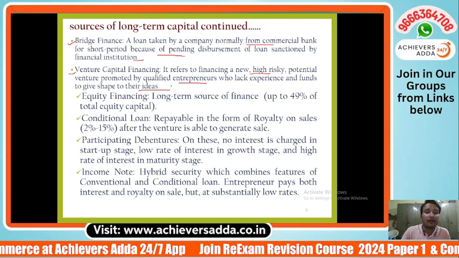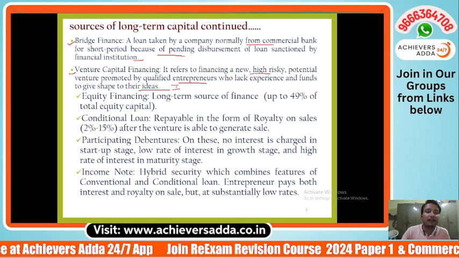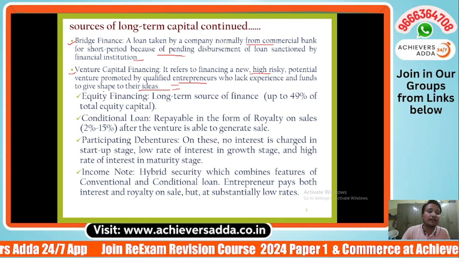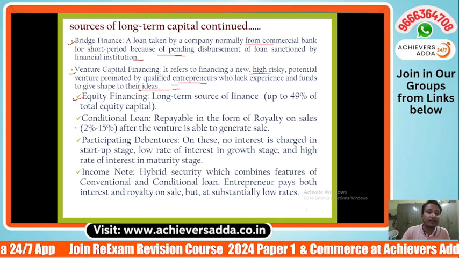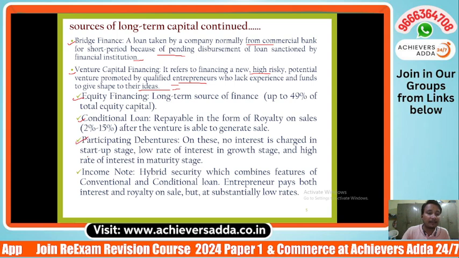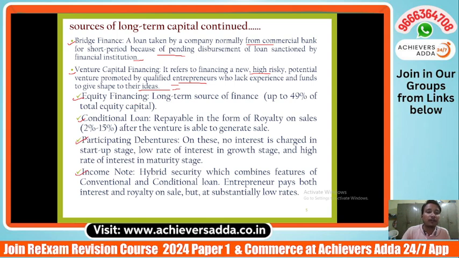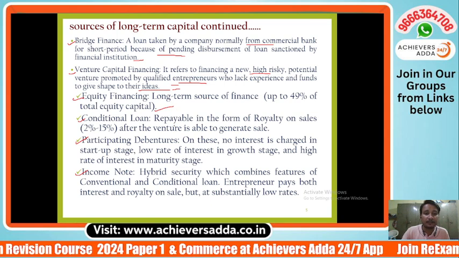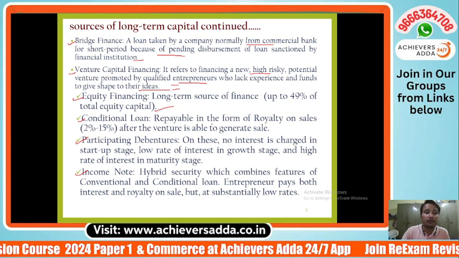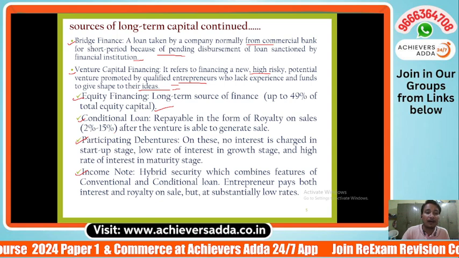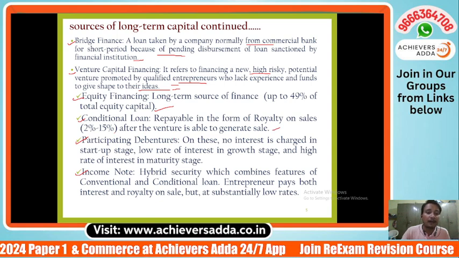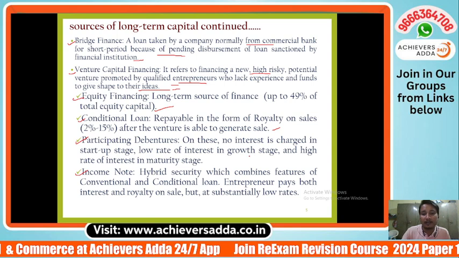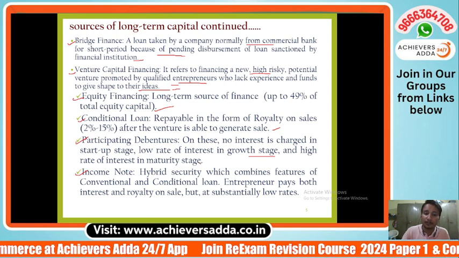Like if I want to raise venture capital finance, my project idea should be unique, and this can be done in various ways: equity financing, conditional loan, participating debentures, as well as income note. Equity financing, a long-term source of finance up to 49% of total equity capital. Conditional loan, repayable in the form of royalty on sales like 2% or 15% after the venture is able to generate sales. Participating debentures: no interest is charged in startup stage, low rate of interest in growth stage, and high rate of interest in maturity stage.